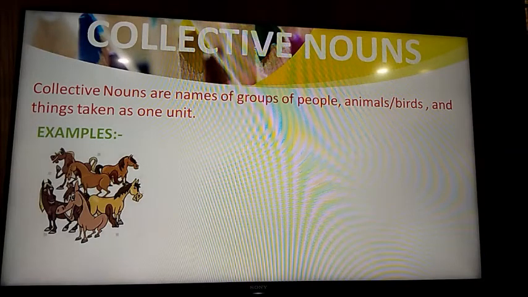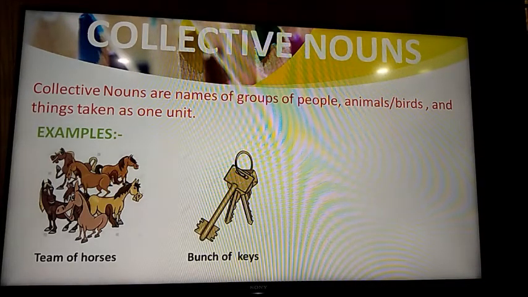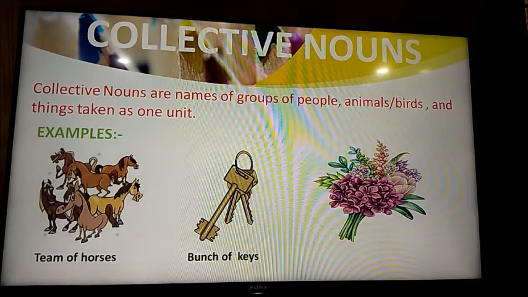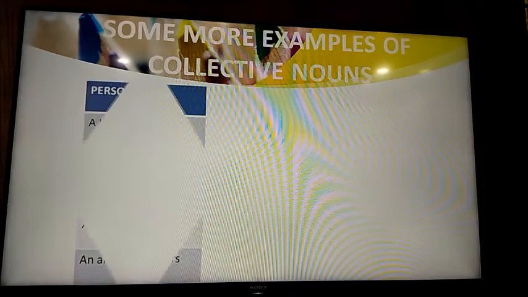For example, when some horses are standing, we will not say group of horses, we will say a team of horses. For keys, we say a bunch of keys. For flowers, so many flowers, we say a bouquet of flowers. Similarly, if you say I am going to present flowers to my teacher, that's wrong. You can say I am going to present a bouquet to my teacher. There are some more examples which I have given for collective noun.